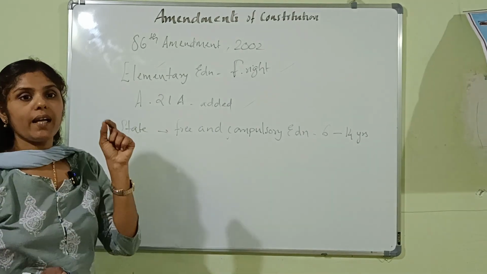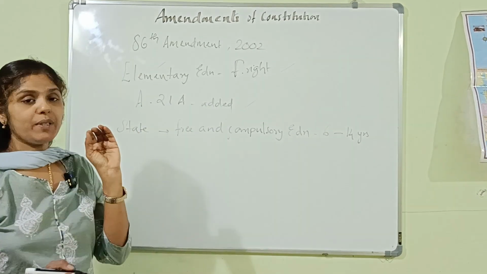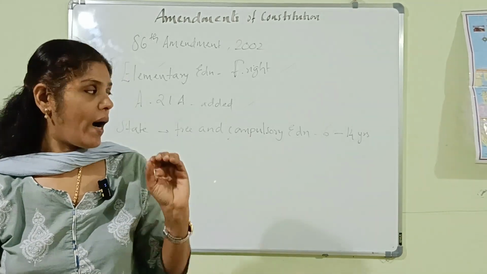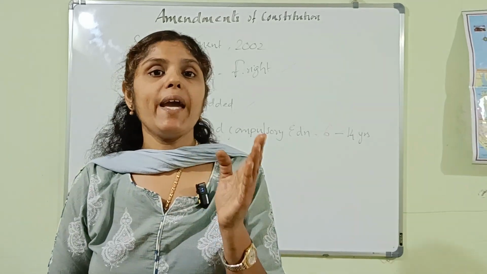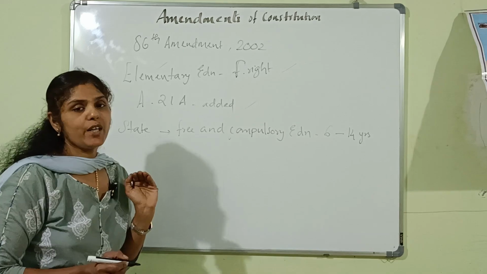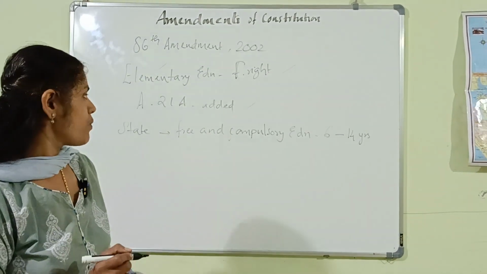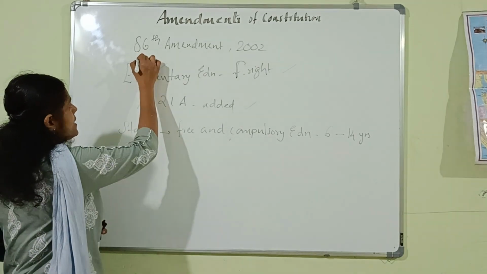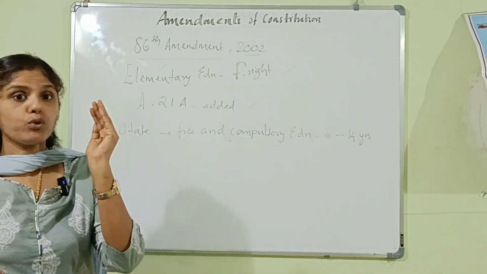As per this article, the state shall provide free and compulsory education to all children from age 6 to 14 years. That is what is discussed in the 86th Amendment Act of 2002.